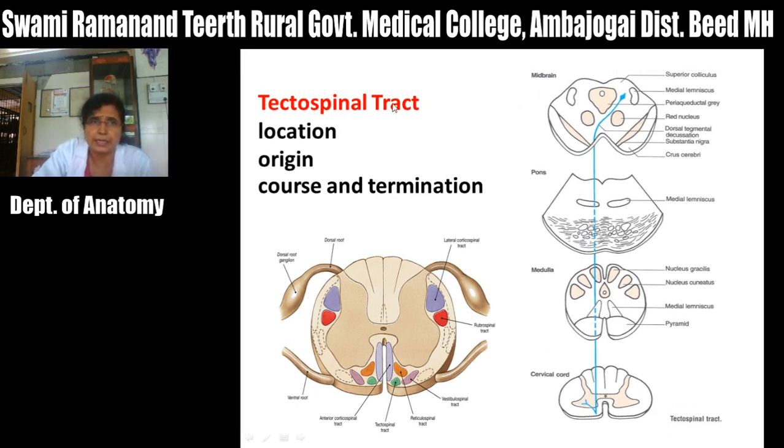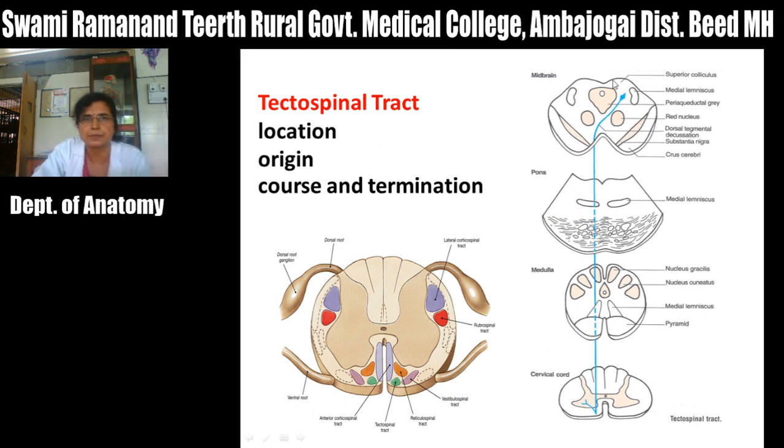Now the tectospinal tract arises in the tectum, the posterior-most part of the midbrain, the part which lies posterior to the cerebral aqueduct. The cerebral aqueduct is the cavity of the midbrain. The part of the midbrain which lies posterior to the cerebral aqueduct is called the tectum, and this tectum is occupied by the colliculi, that is the superior and inferior colliculi. The tectospinal tract takes origin from the superior colliculus of the midbrain.